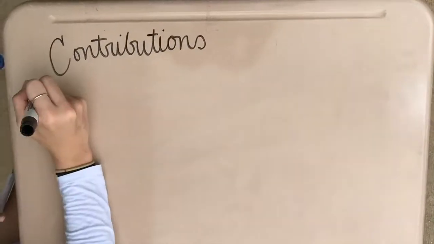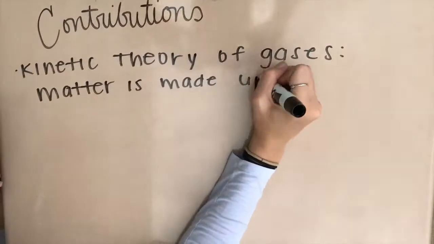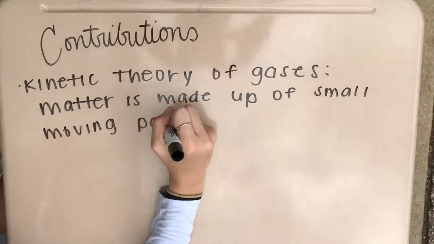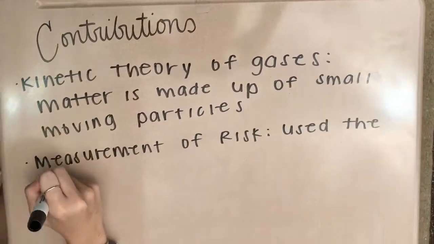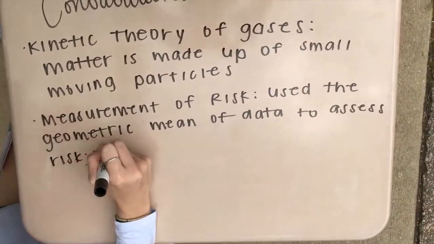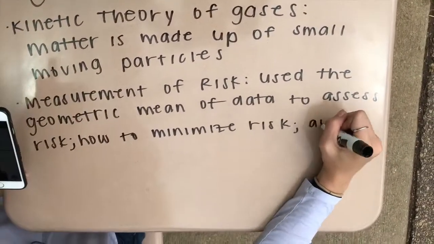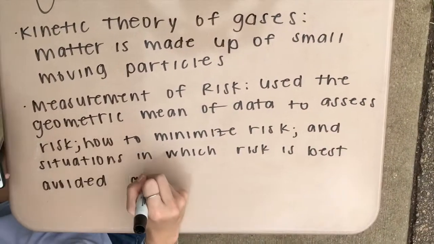Contributions of Daniel Bernoulli. The kinetic theory of gases states that matter is made up of small, moving particles. Measurement of risk is defined as using the geometric mean of data to assess risk, how to minimize risk, and situations in which risk is best avoided altogether.